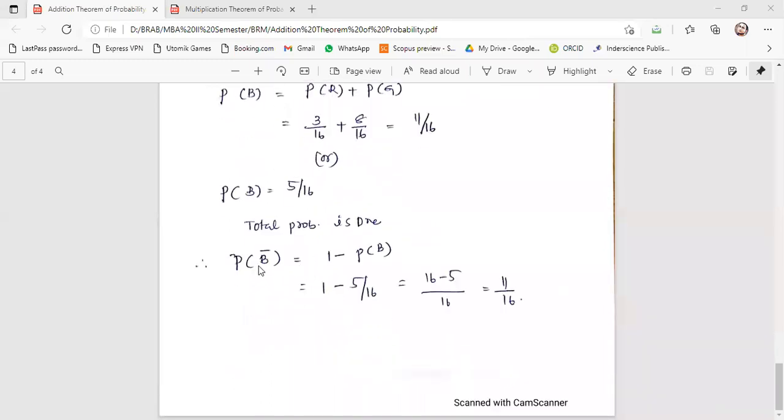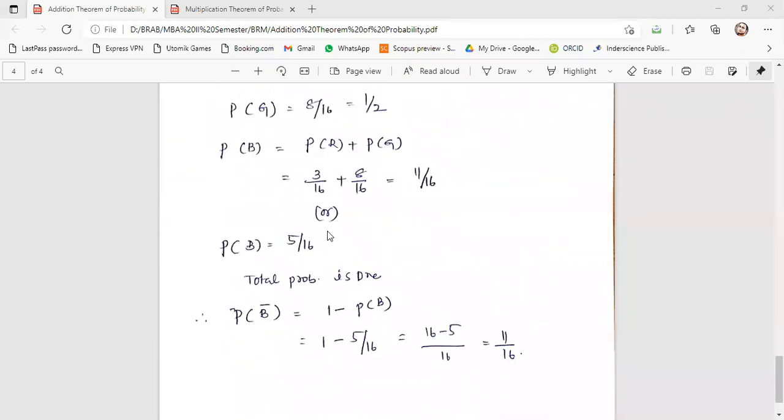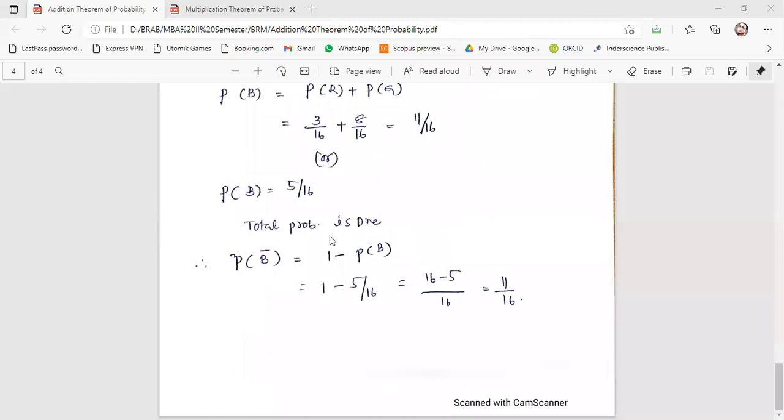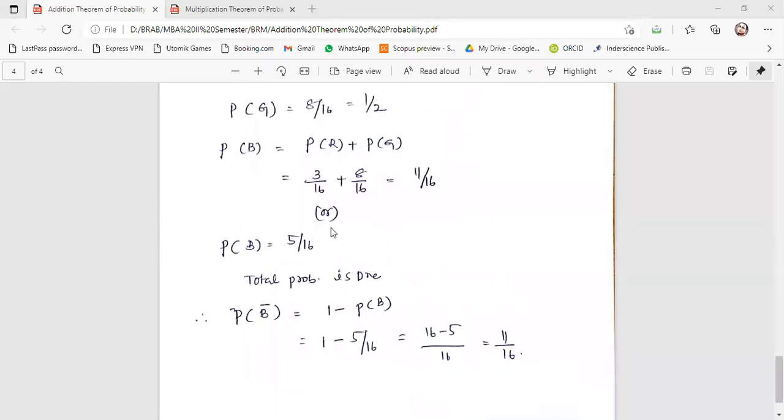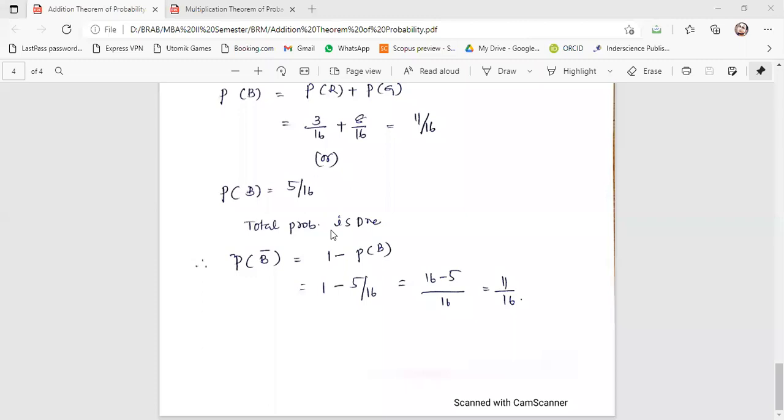Now the problem is, what is the probability of not getting a blue ball? So what he is asking means you should not get the blue ball. So that is known as negative probability. In the classical approach, we defined that 1 minus positive probability is equal to negative probability. So that is represented by B bar. So probability of not getting a blue ball means probability of B bar.